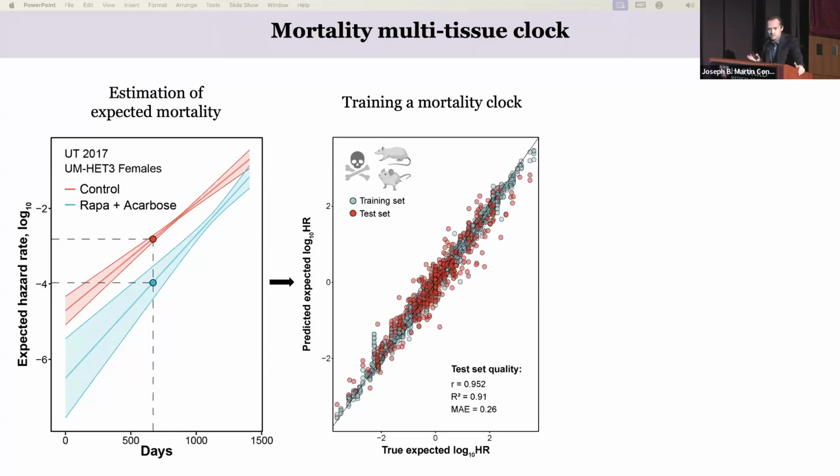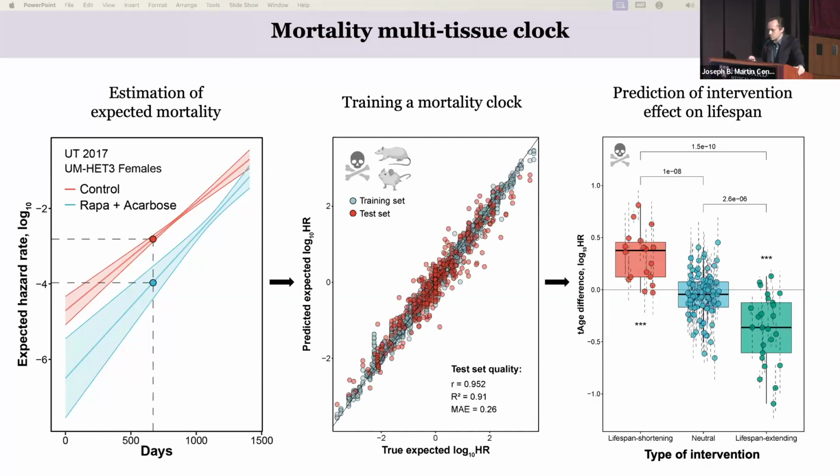So this is the mortality multi-tissue transcriptomic clock, and it has a pretty nice correlation, 0.95 on the test set. To validate it, we applied it to novel datasets that had intervention data, and these datasets were not included in the training set. And indeed, we found that the clock predicts lifespan-shortening interventions to have high transcriptomic age compared to age-matched controls, and lifespan-extending interventions reduce transcriptomic age. So mortality clocks can be used to identify novel lifespan-modulating interventions.